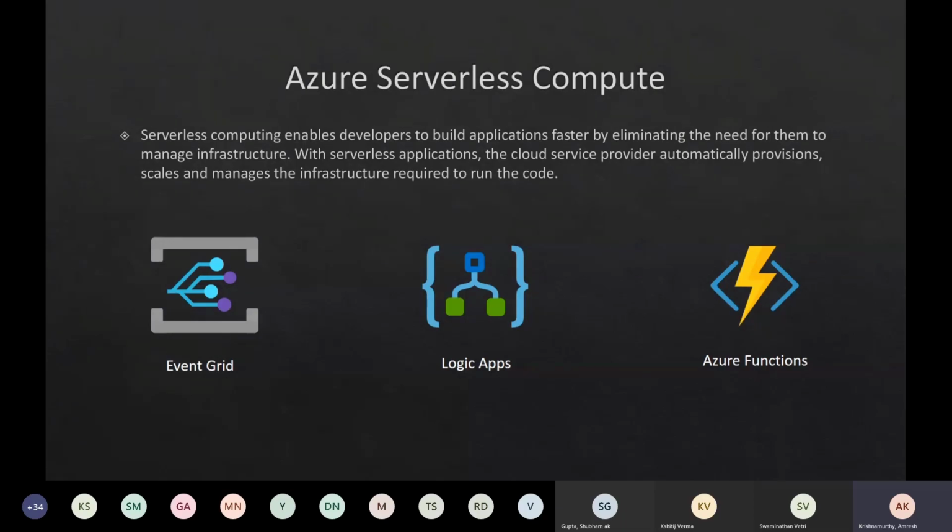It's more about the mindset, like how do we design our application so that some part of it can run in a serverless way. And when we say Azure serverless, there are quite a lot of components that you could use to have this serverless compute facility. Some of them are Event Grid, where there is a burst of events coming into your system. You can always use Event Grid, which is again one way of serverless capacity in Azure. And we have Logic Apps.